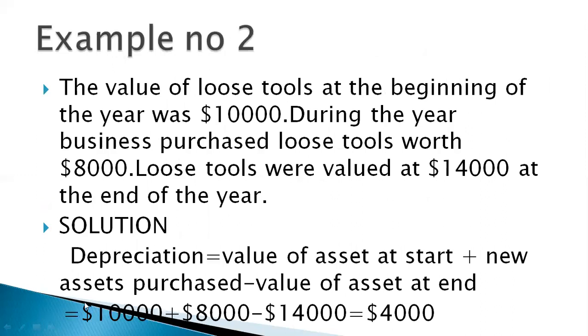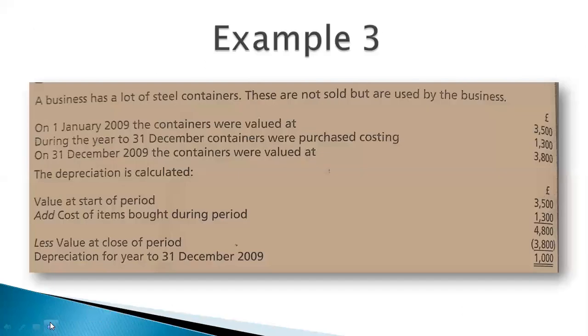The value of loose tools at the beginning of the year was 10,000. During the year, business purchased loose tools worth 8,000. Loose tools were valued at 14,000 at the end of the year. Look at the solution, students. Depreciation equals value of asset at start plus new assets purchased minus value of asset at year end. 10,000 plus 8,000 minus 14,000, depreciation is 4,000. I think it is very clear to you how to solve that. I have taken this example deliberately from your book.